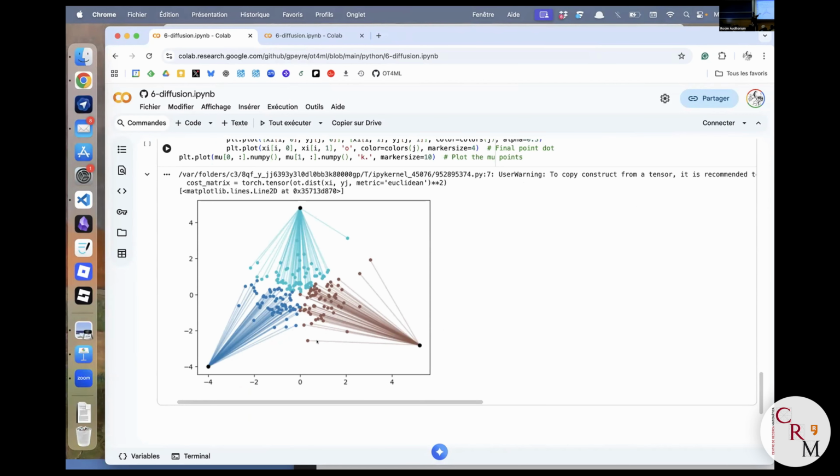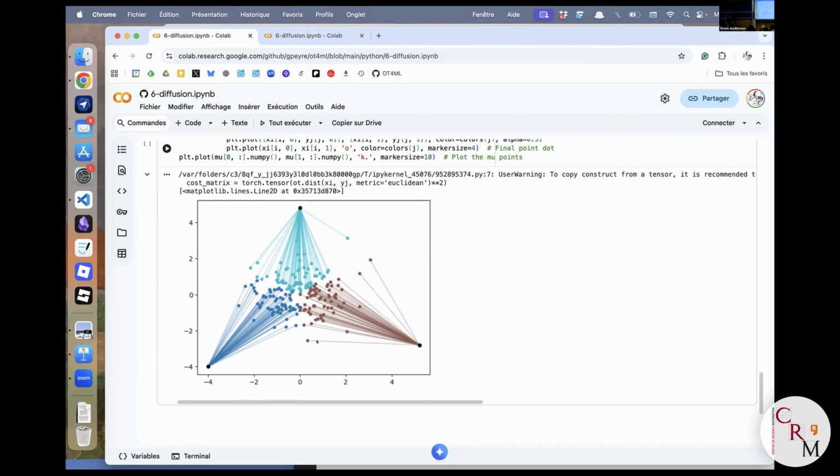So one of the goals of the talk is to see a bit the difference between the two. Is it good or bad? This is open to debate, but I'm going to explain a bit of this. And on this example, one of the questions that you could ask is whether the two methods are actually the same. The trajectories are very different, but the question is, if you start from a point here, are you going to end up on this Dirac or this one and this one? Even on this example, it's not so obvious to see the difference between optimal transport and diffusion models.